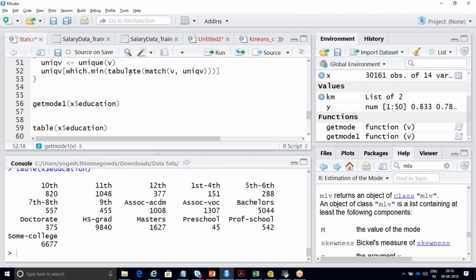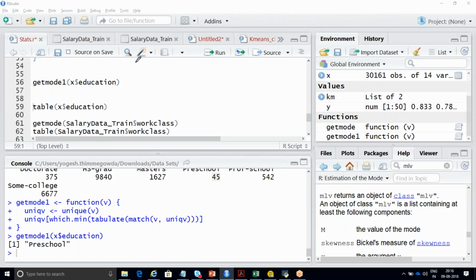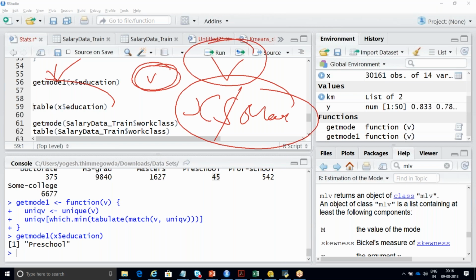So let me just put it as X dollar education. See, preschool is nothing but your 45. Clear now, at least? If you want anything with respect to variable name, you can pass it as V. V is nothing but your variable name. In this particular data set, I have called it marital status first. If you want to change it, you can just make it V, and you can use that particular function name. Instead of putting it as get mode 1, you can write it as get mode, whatever you want.